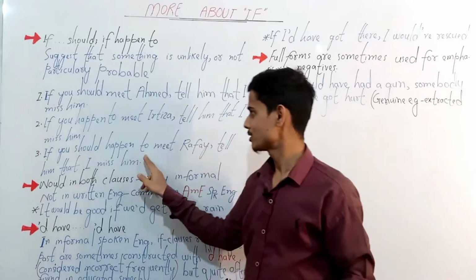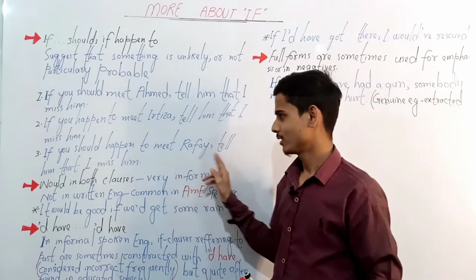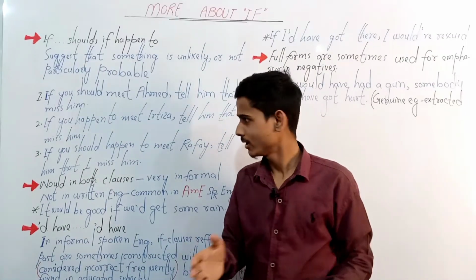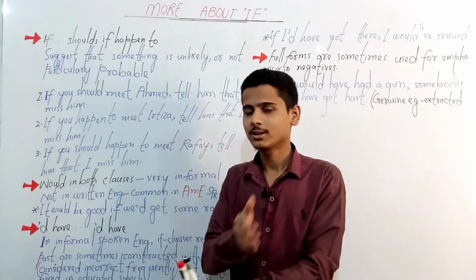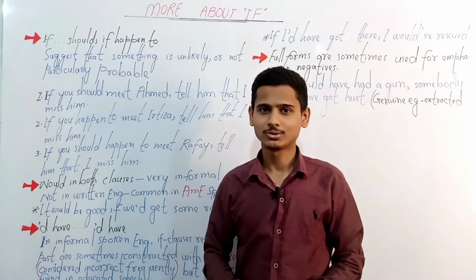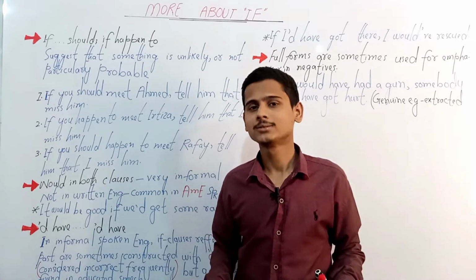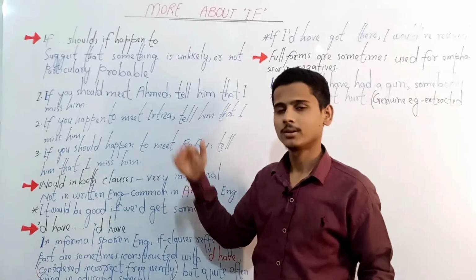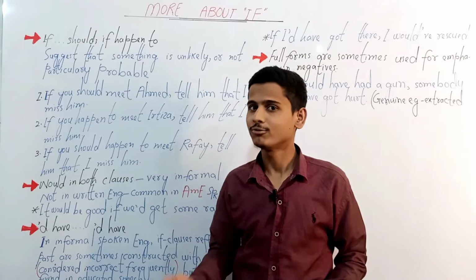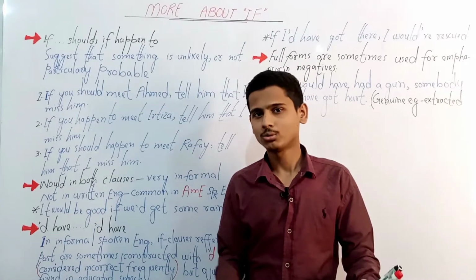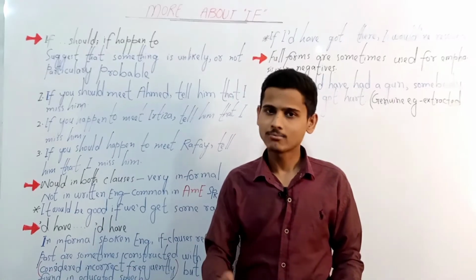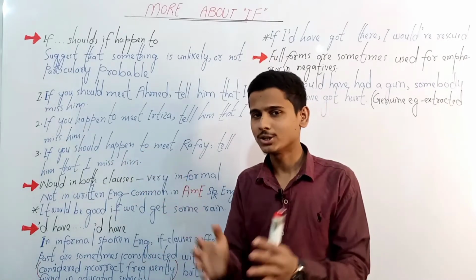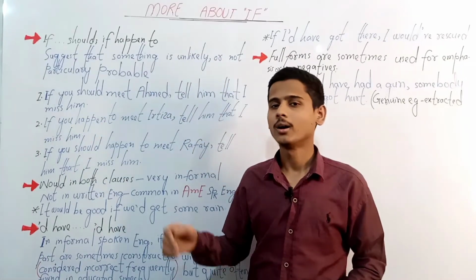If you should happen to meet Rafi, tell him that I miss him. Here I have used should together with happen to in the if clause, and the meaning is still the same. First, if you should meet Ahmed, tell him that I miss him. Second, if you happen to meet Ahmed or any other name, tell him or convey my message that I miss him. And the third one is a combination of should plus happen to.